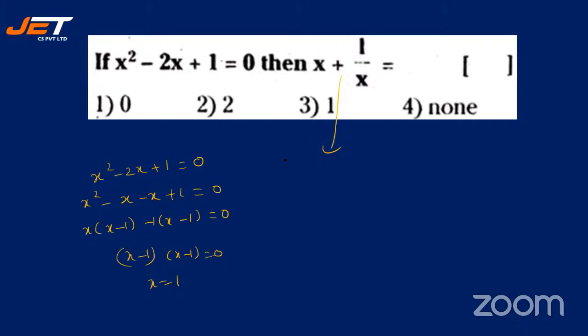All right. Now with this, what is your x? Your x is 1. So 1 plus 1 by 1, which is nothing but 2. So let's check the key. It should be 2. Let's see how many are giving me option 2. Yes, almost many have given me option 2 as the correct answer. Perfect. Excellent. Good students. I'm very happy that you all have understood the basics of this. With this, let's move on to the next question.